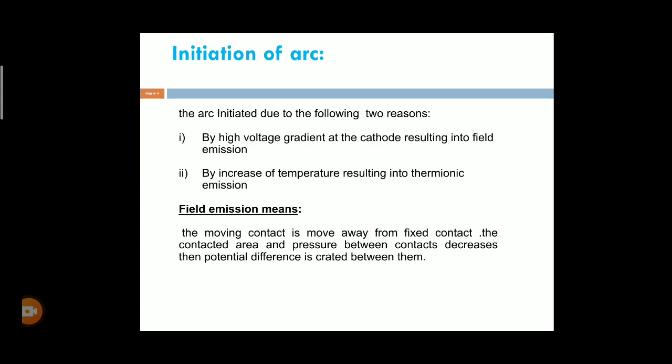First of all, what is meant by the field emission? Field emission means a potential difference may be obtained, and that voltage gradient is known as the field emission. The moving contact moves away from the fixed contact. The contact area and pressure between these contacts are reduced.